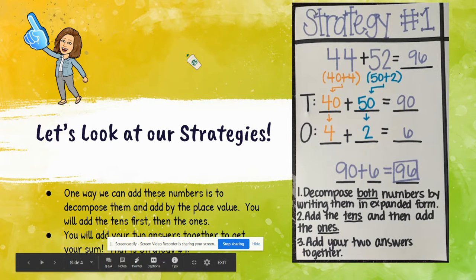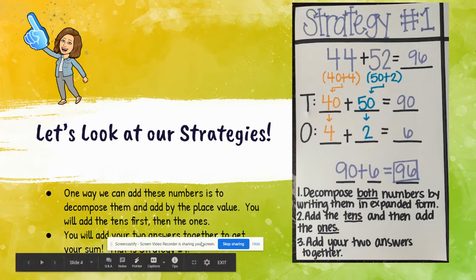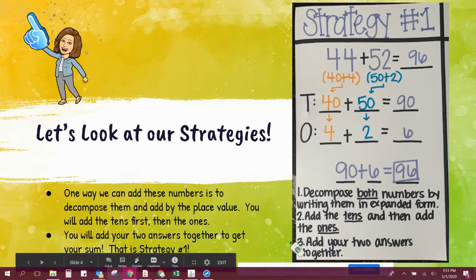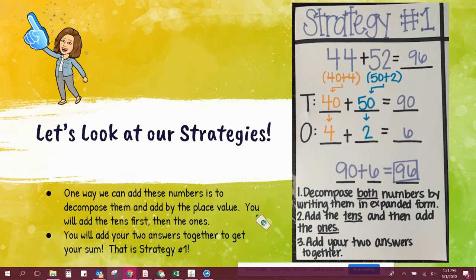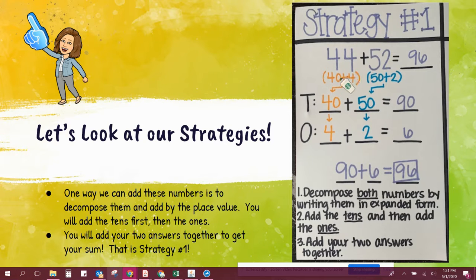So we're going to look at two different strategies this week in order to help us add our numbers together. So strategy number one is to decompose them and then add by the place value. So let's look at 44 plus 52. If I look at 44 and I decompose that, it's 40 plus 4.